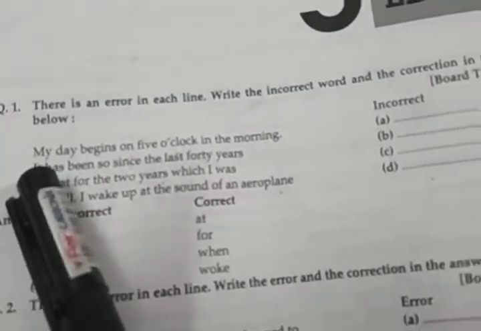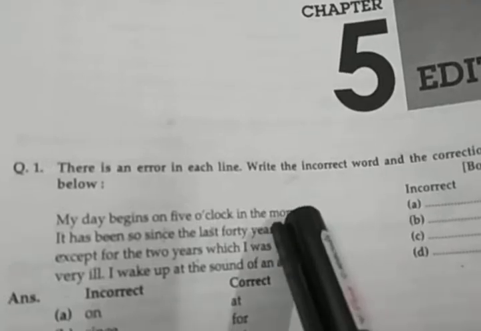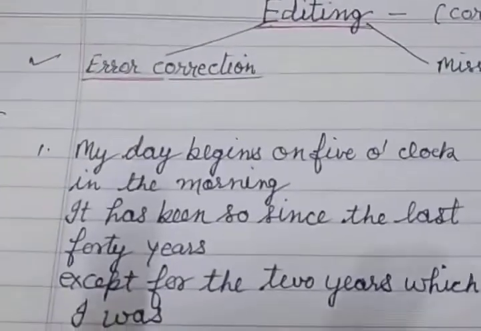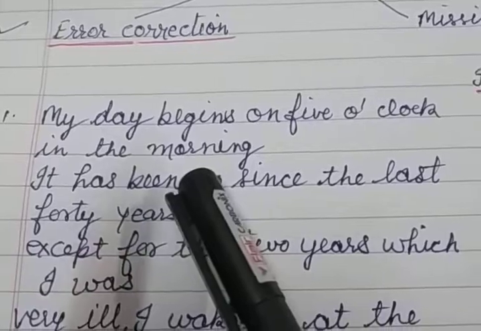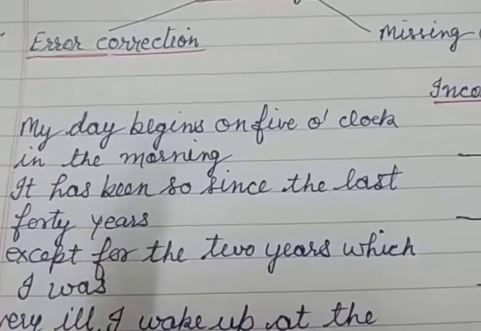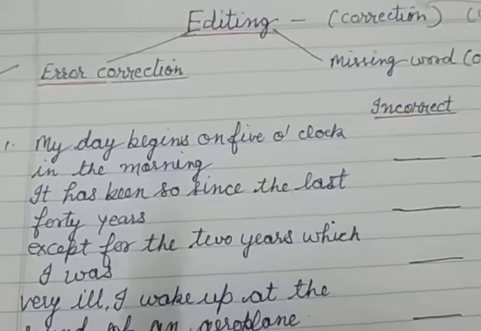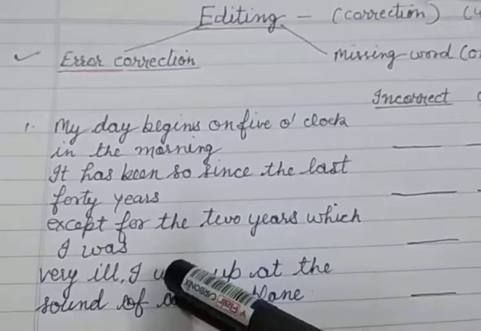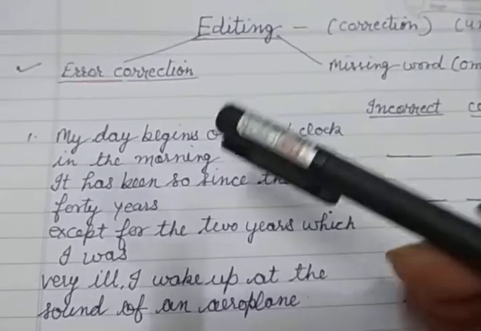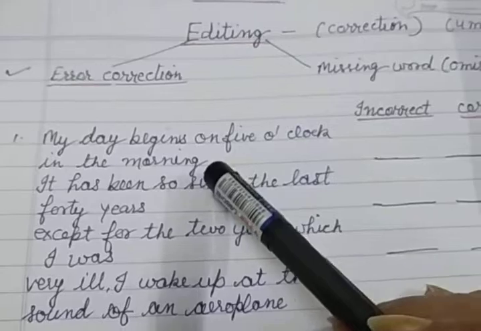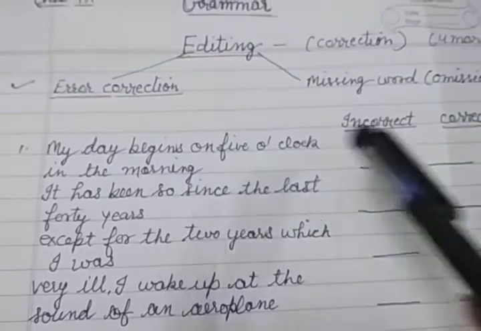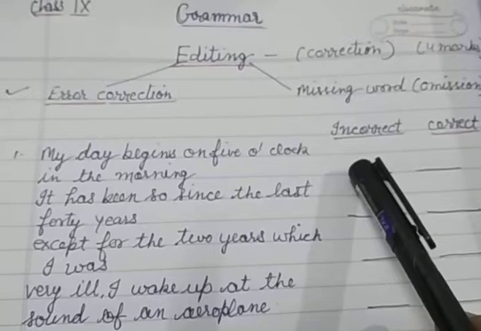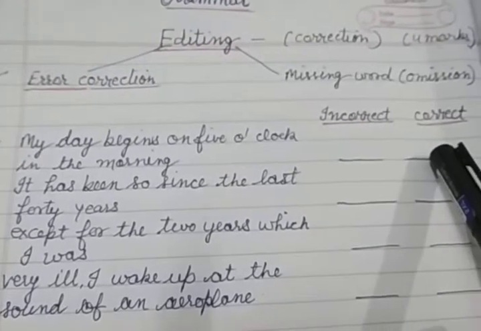For example, I have noted down this line from here. Here it starts with 'my' and ends with 'morning'. And I have given it two lines of space for my clarification, so that there is no confusion. In each line there is an error. I have to find out the wrong word and write it here, and the correct word I will write here.